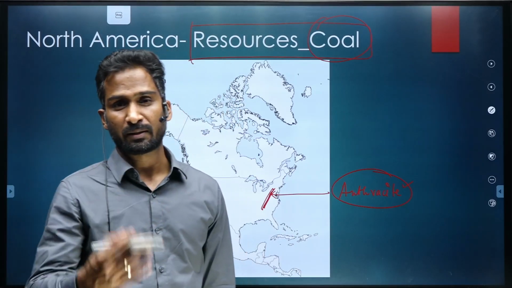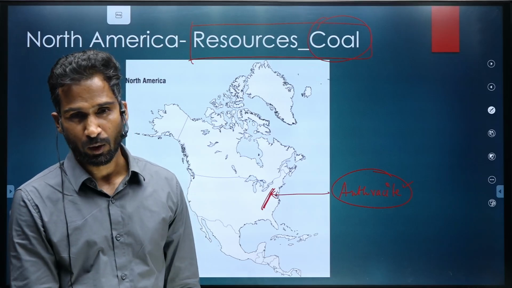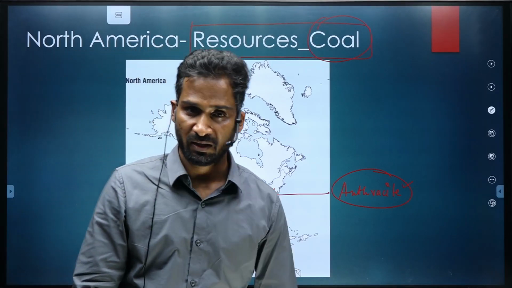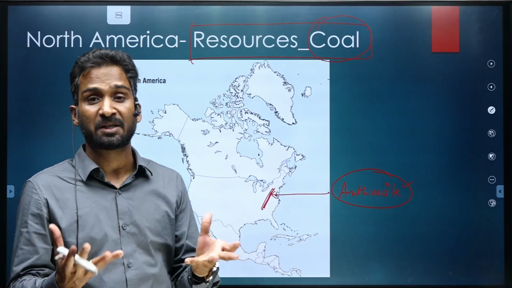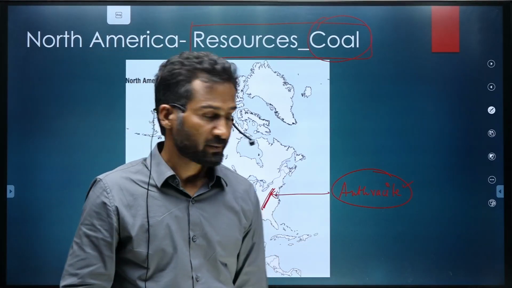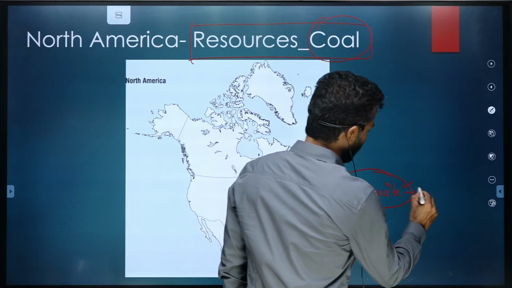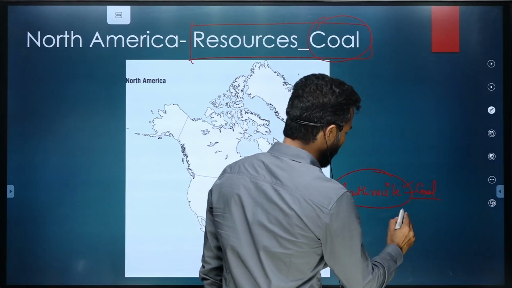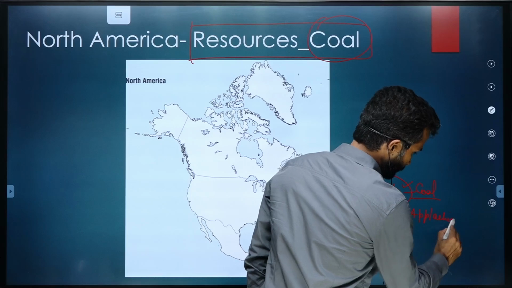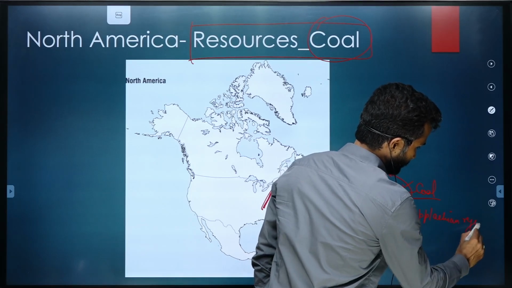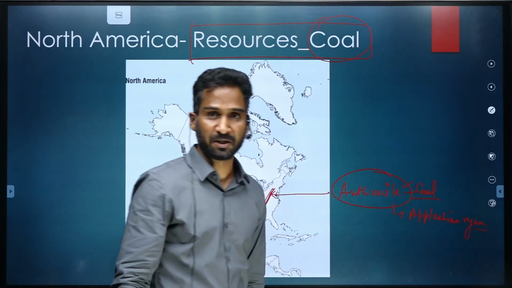So those are not very good qualities of coal because they release huge amount of smoke. This is the best quality in coal. It has largest amount of carbon. Anyway, so this anthracite type coal is available in Appalachian region.